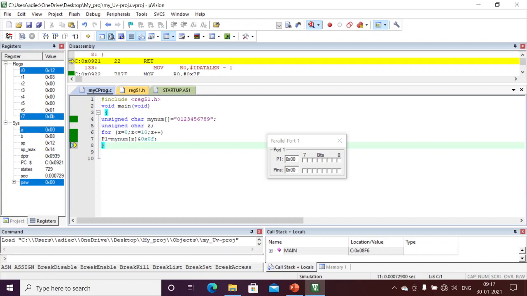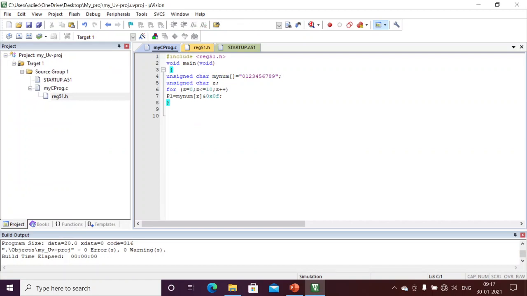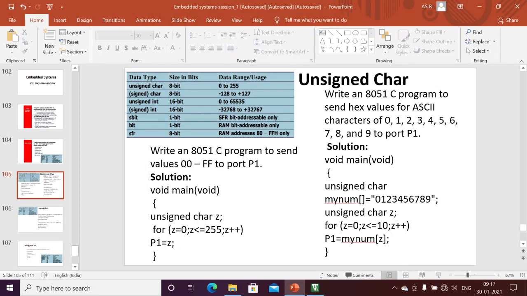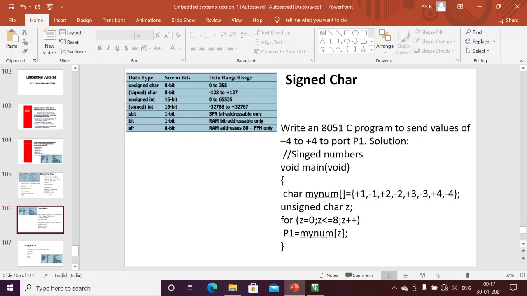Okay, this is the way we can access the array, and we access one index at once, and we are writing to port 1. This is a very simple way we wrote the program using the unsigned char. This has a range of only 0 to 255. If you want to use a variable within this range, I can define the variable using unsigned.